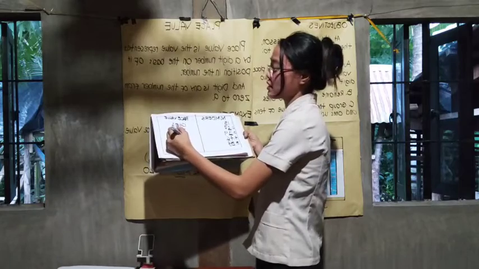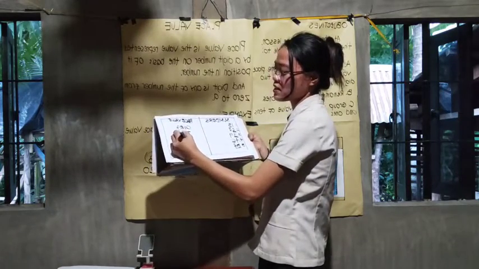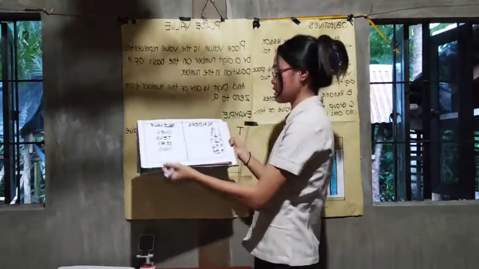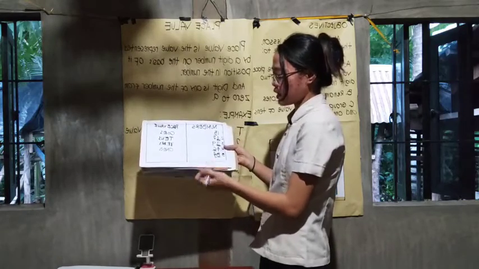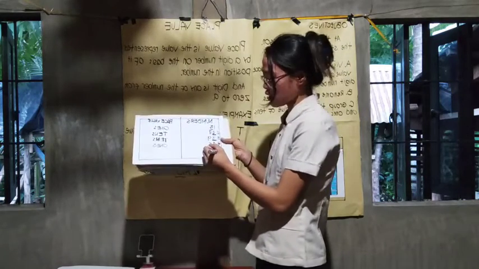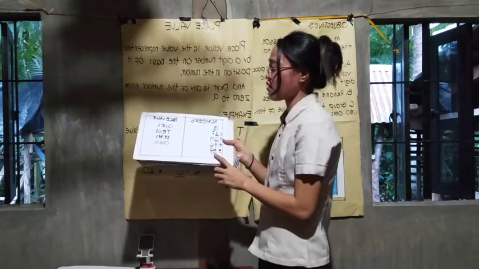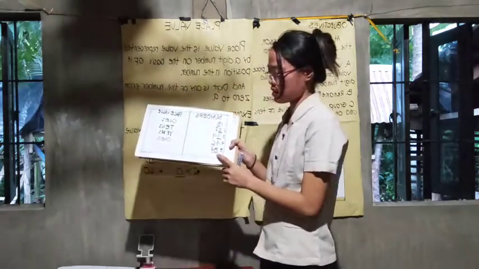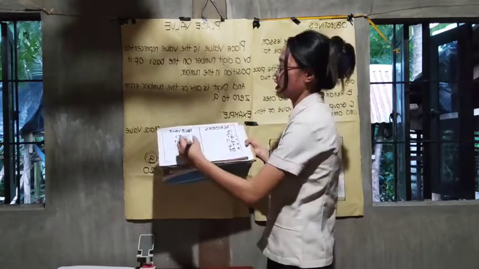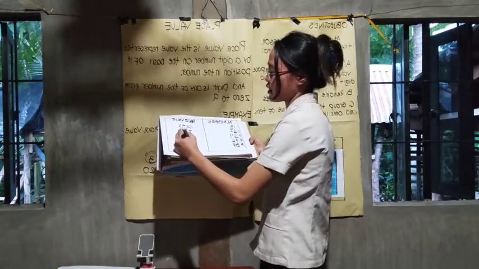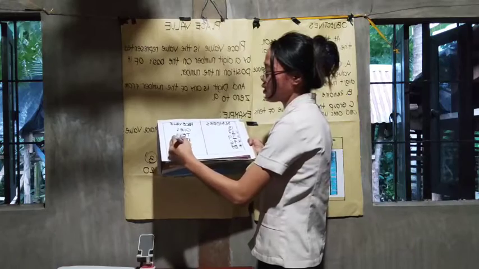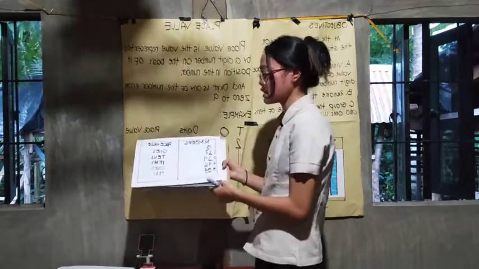Yes, ones. And for the last number, what is the place value of 5? Yes, it is tens.